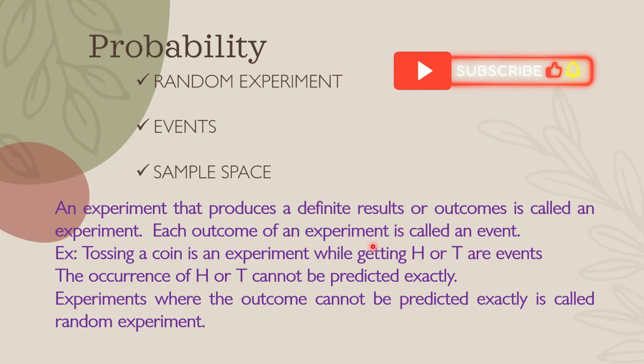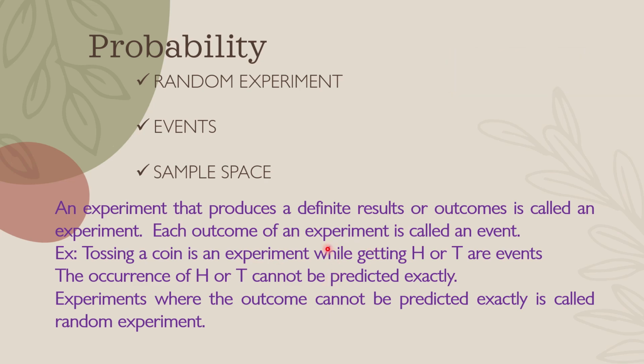Okay. So the occurrence of heads and tails cannot be predicted exactly. We may get head or tail. We cannot predict exactly, right? So such type of experiments where the outcome cannot be predicted is called a random experiment. We learn about experiment and random experiment. Probability deals only with random experiments.